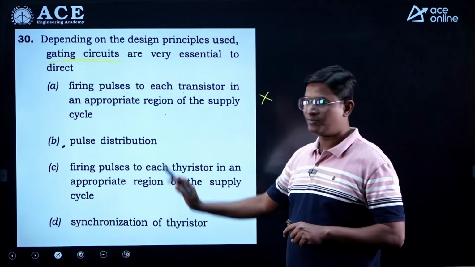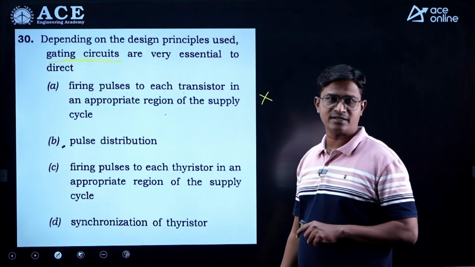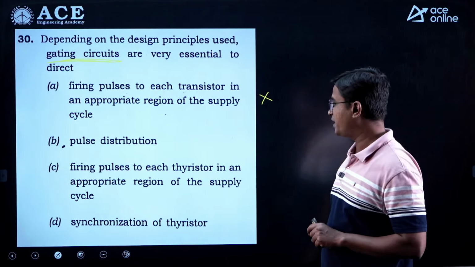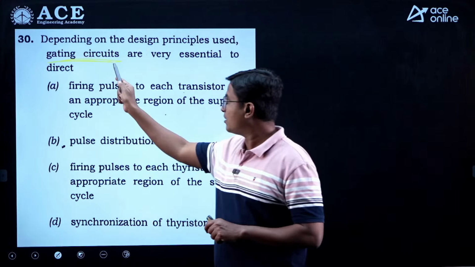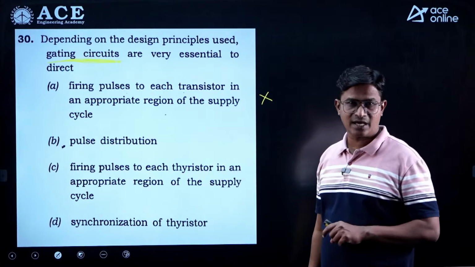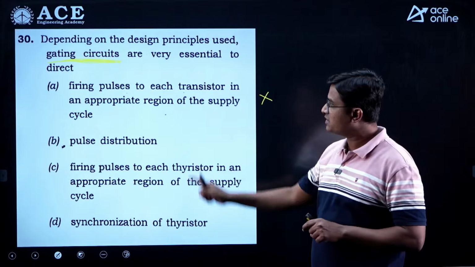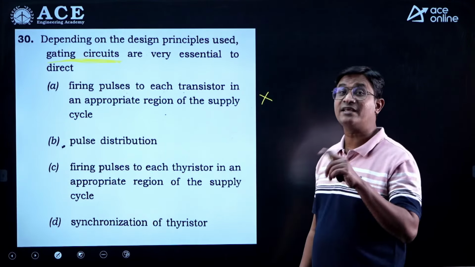Check pulse distribution, right? This is not at all related to your gating circuits. Third is the firing pulses to each thyristor in an appropriate region of the supply cycle. One point is here, he is talking about the gating circuit. And we know in case of SCR, the gate signal is used to trigger the SCR. So strictly speaking, this gating circuit is more inclined towards your thyristor.